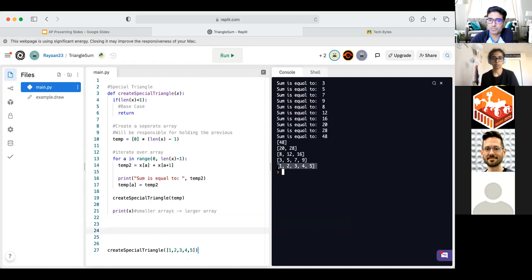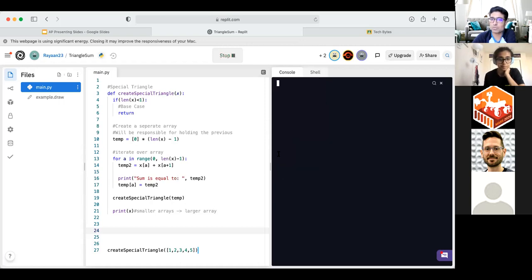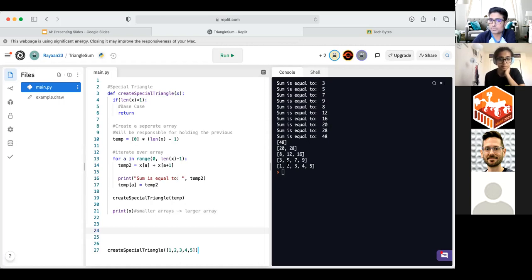There we go, 1, 2, 3, 4, 5. And then the sum of 1 plus 2, which is 3 right there. 2 and 3, 5, 4 and 3, 7, 5 and 4, 9. Making our way all the way to the top until we reach our sum of the triangle, which would be 48. As we can see, in our recursive function we are going through the bases with, there we go, 1 plus 2, which first happens, which is 3. 2 plus 3 then happens, which is 5. And working our way all the way to the top.